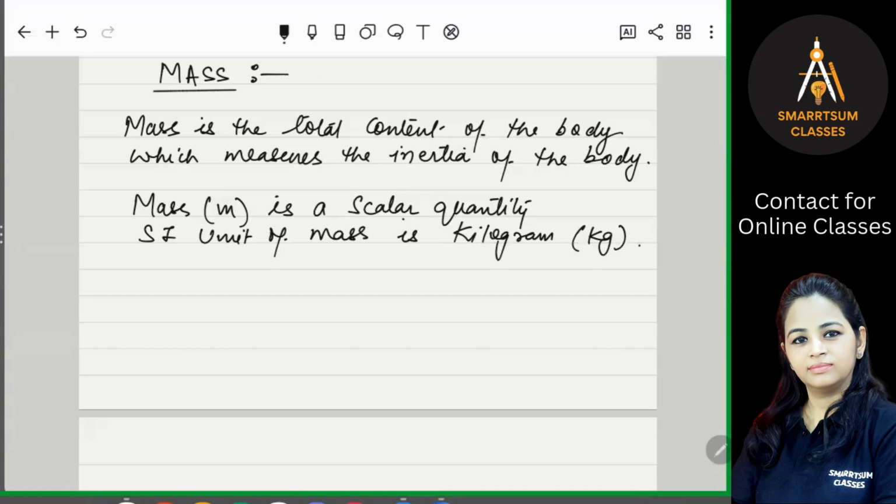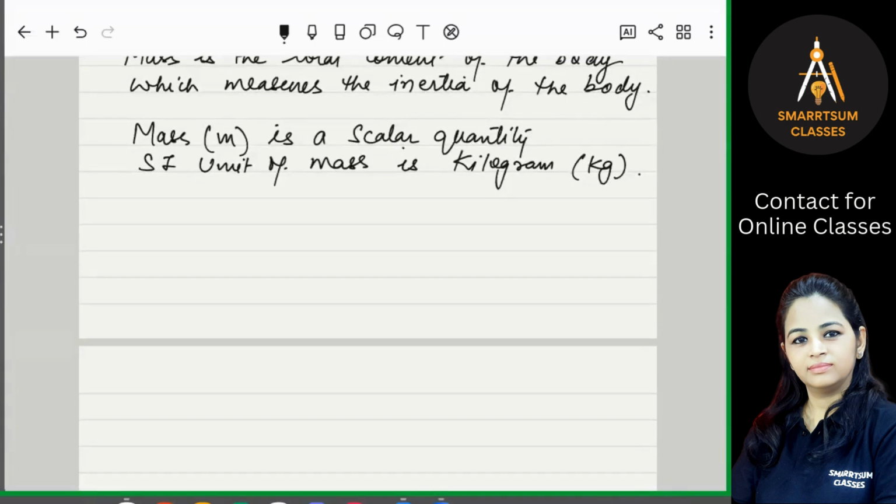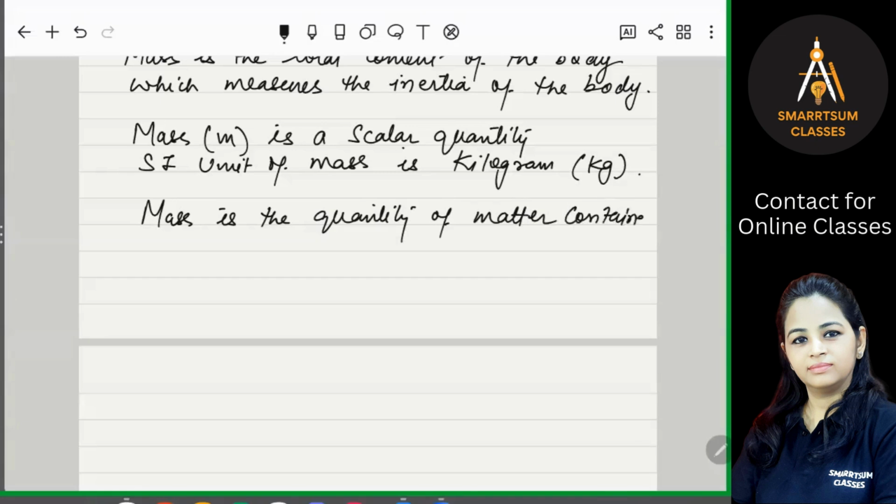So in other words, what is mass? Mass is the quantity of matter contained in the body. So what is mass? Mass is the quantity of matter contained in a body.